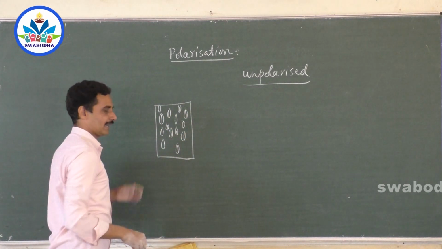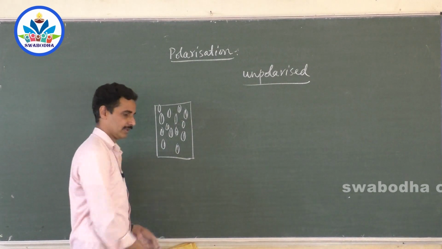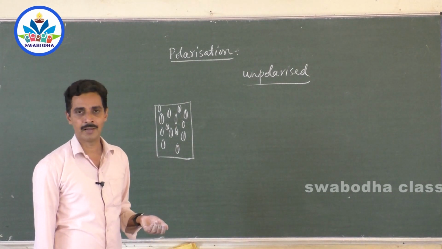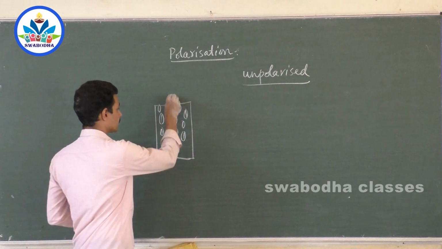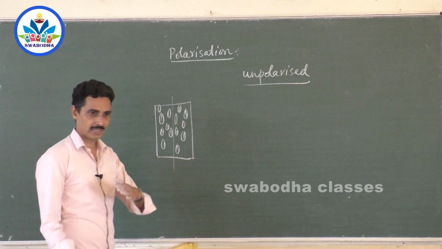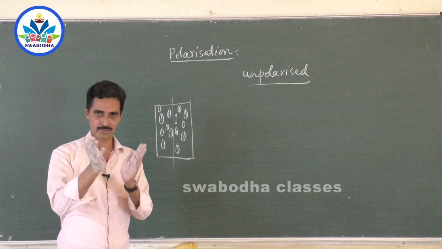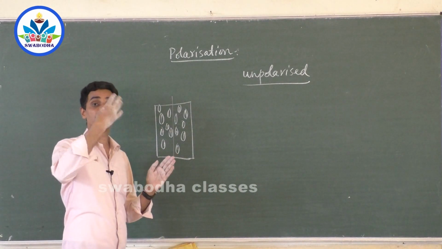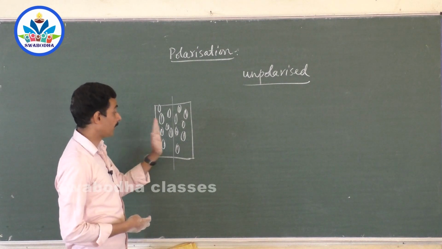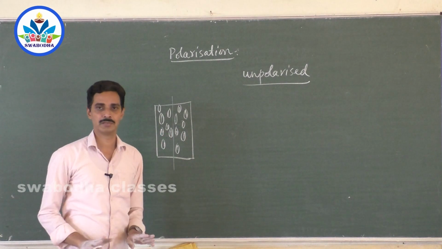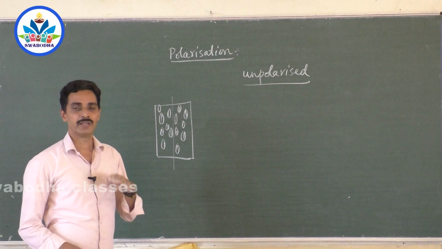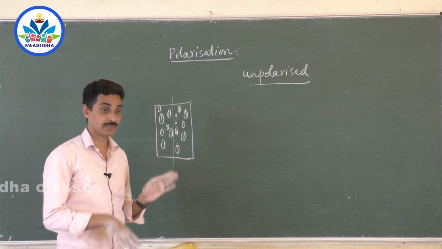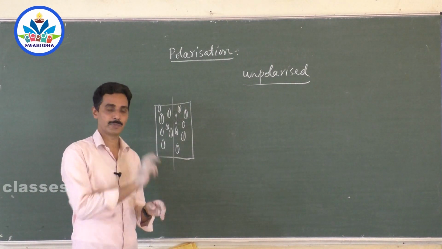Now if you pass a beam of light through such a material, suppose this is a line along which the axes of all the molecules are arranged, the electric field vibrations of the light which are parallel to the molecules are absorbed, and the electric field vibrations which are perpendicular to the axis are allowed to pass through.